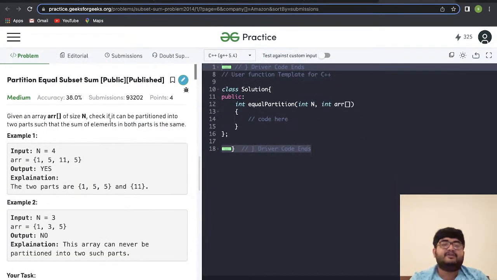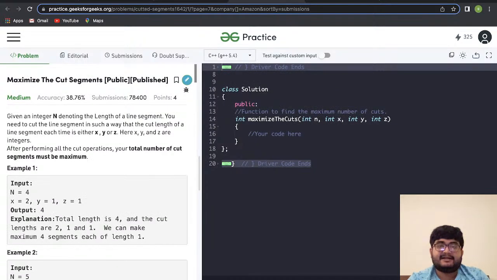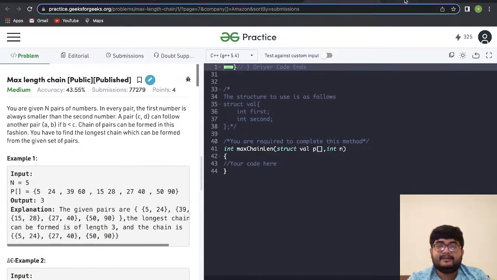And finally, we have the partition equals subset sum problem. Yes, I'm coming to the complexity part. Sorry, I forgot to discuss that. Given an array ARR of size n, check if it can be partitioned into two parts such that the sums of both parts are the same. For example, 1 5 5 11, both the parts have a sum of 11. So again, the questions are longest consecutive subsequence, maximize the cut segments, max length chain, and partition equals subset sum. These are the questions for your homework.